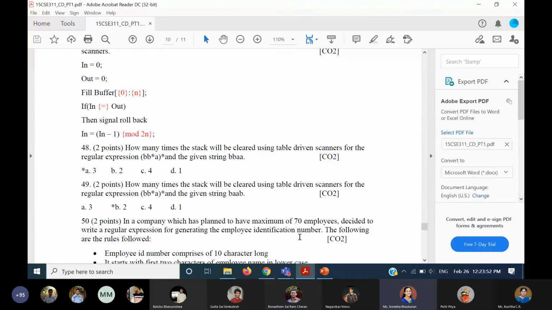Can you just trace it out? Ma'am, is it only two? Because when the empty string comes, it will be accepted, so it will be popped, and when there is a BBA, it will be accepted, so it will be popped. Yeah, sorry students, here it is not updated. Answer is 2 only.